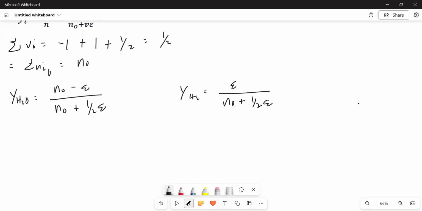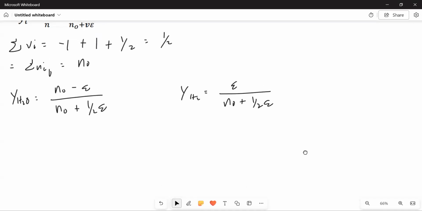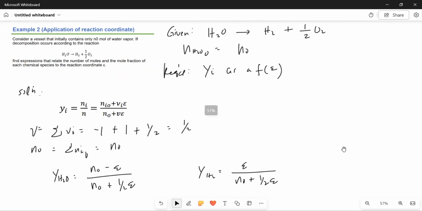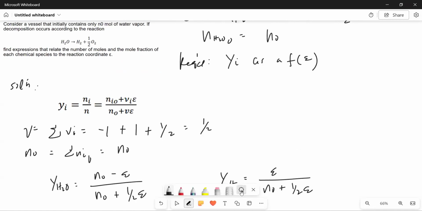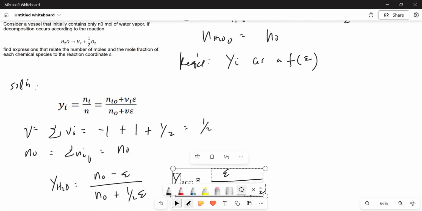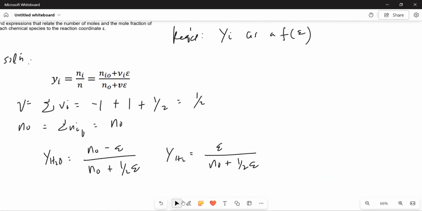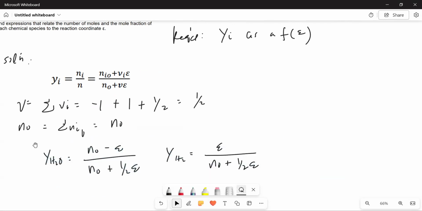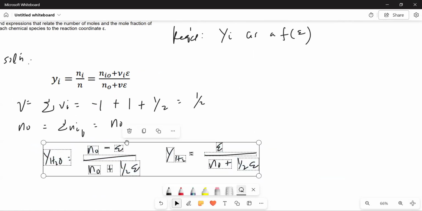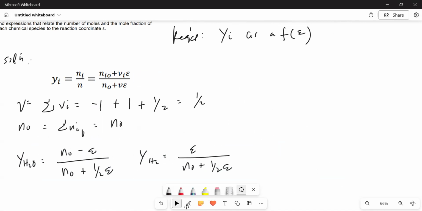Then finally, so there's still space. Hold on, I will move a bit so we can make use of the space. Okay.